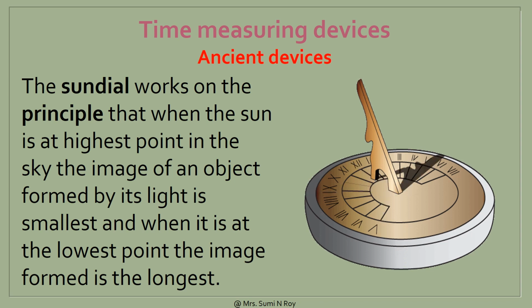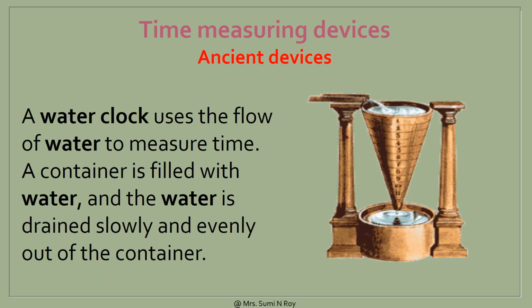The sundial works on the principle that when the sun is at the highest point in the sky, the image of an object formed by its light is smallest, and when it is at the lowest point, the image formed is the longest. Our next device is the water clock.